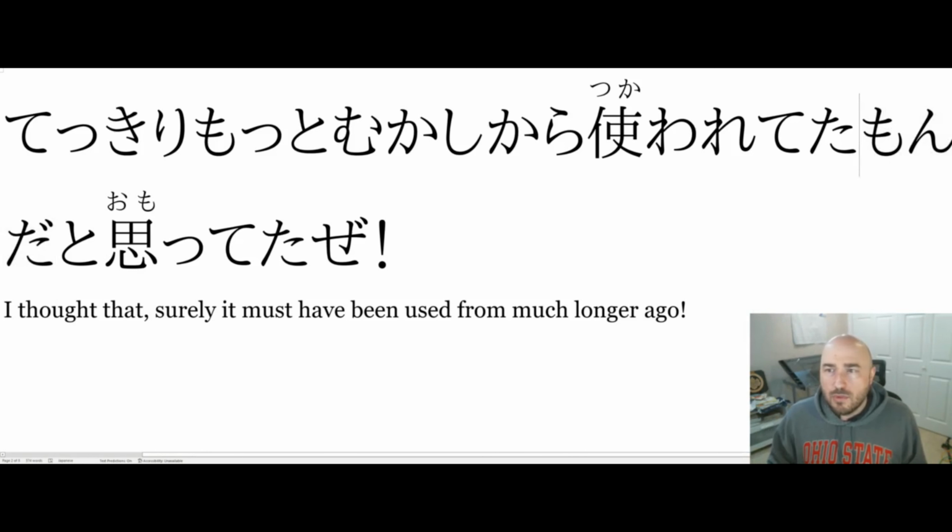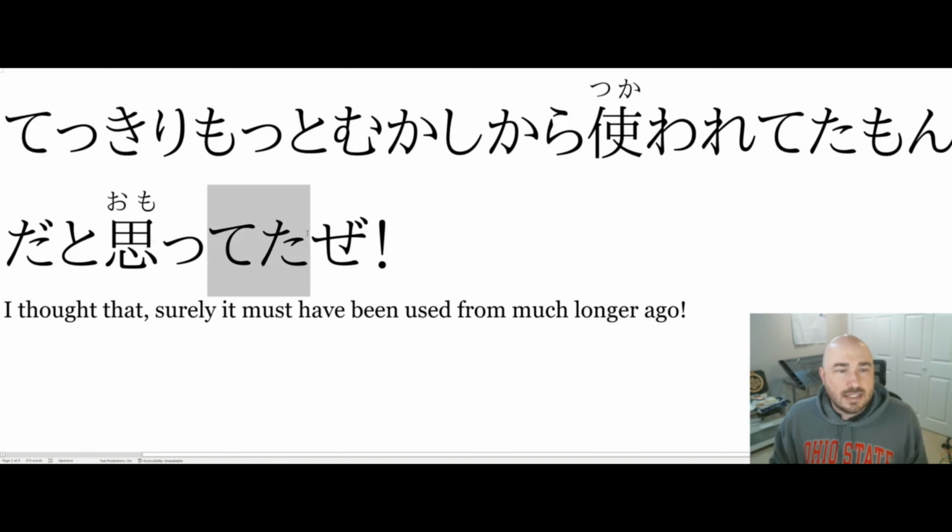Yeah, and you see how mono's coming out after a noun? It's coming after a noun. This is an emotional emphasis, so it's one of those things that doesn't translate well unless you're like a crazy person who knows how to translate that exactly. It's just emotional. Okay. Tsukawarete ita.